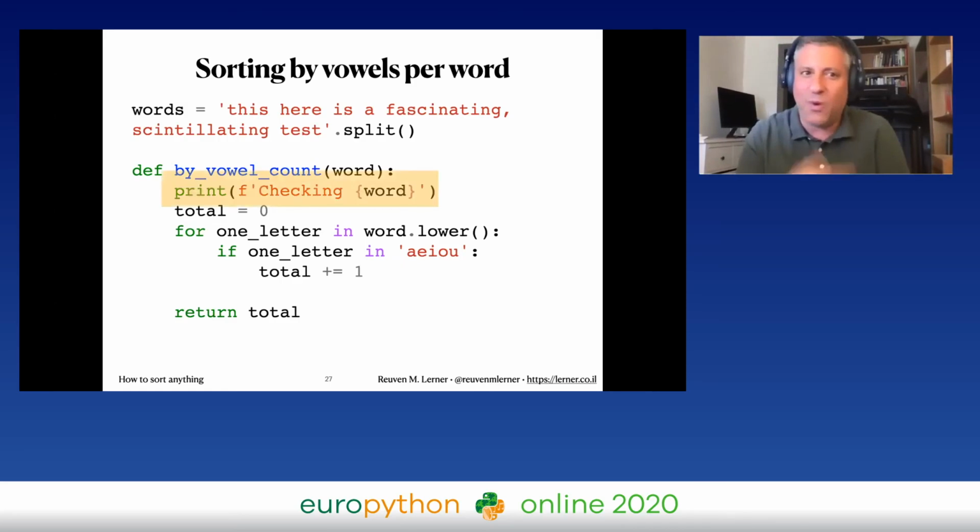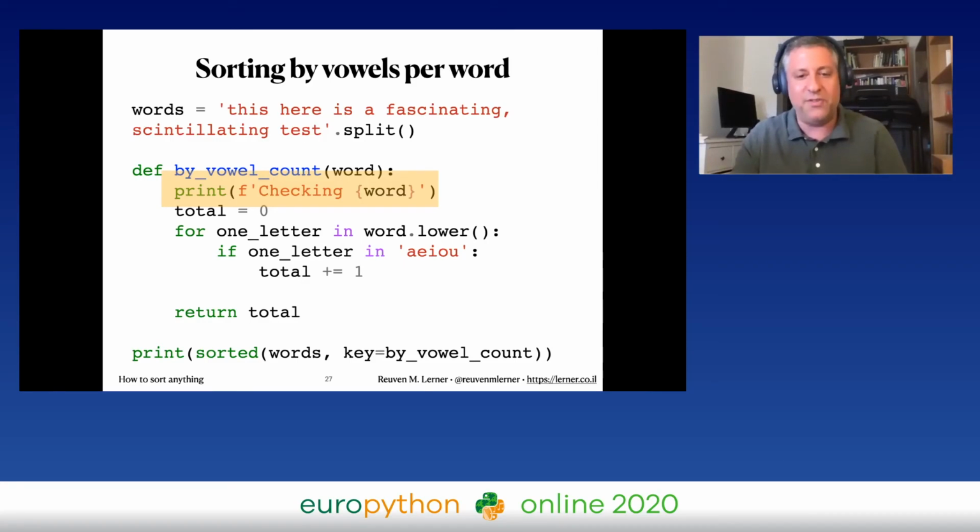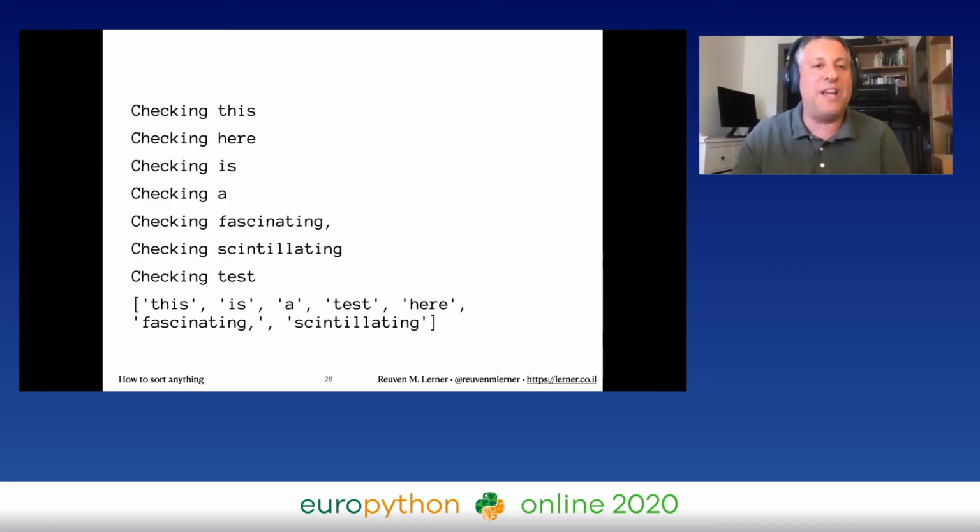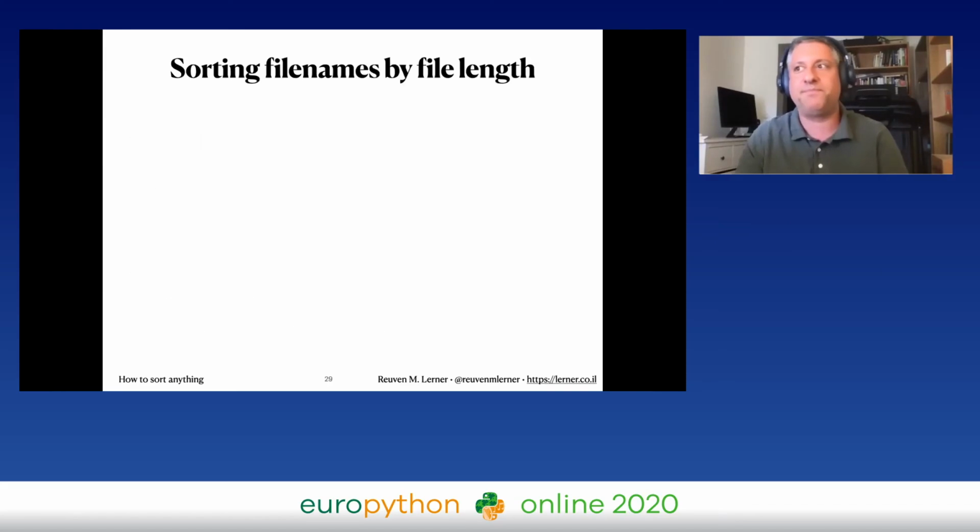But this print here, why did I put this print here? Don't do this in production, right? Don't do this in a real system. But for debugging and testing, it's great because I can see exactly which words are being passed to by_vowel_count. And so if I run this now, we will see print sorted words, key equals by_vowel_count. Look what I get. It's going to show me all of the words that were checked. And it shows that each word was checked once and once only. And then basically we'll see that the words are indeed sorted by the number of vowels in them.